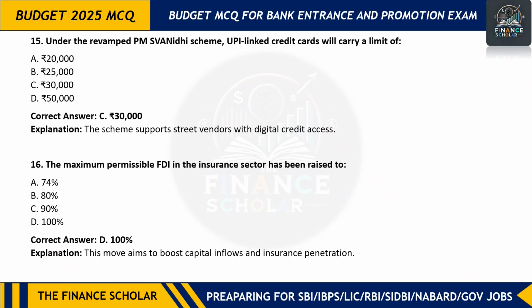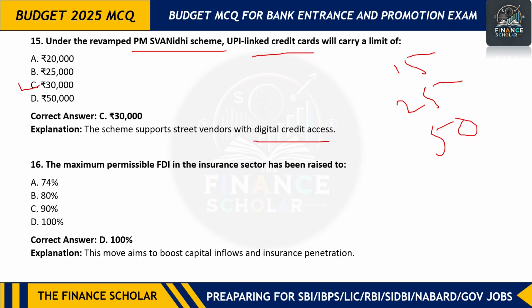Next question is under revamped PM Swanidhi, UPI linked credit card will carry a limit of 30,000. So friends, in PM Swanidhi modification is there. So first tranche is for 15,000, second is of 25,000, third is of 50,000 now, and 30,000 UPI linked credit card will also be provided to promote digital credit access to support street vendors.